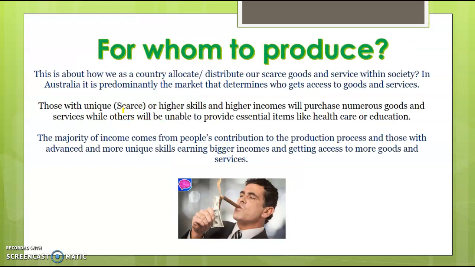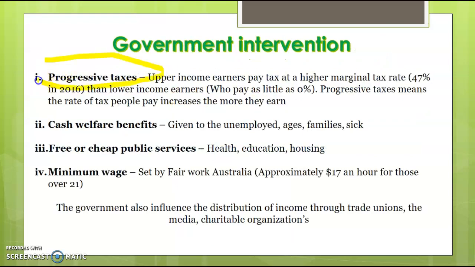For whom to produce, again, it's about who gets access to our goods and services. We have a market economy, so it's basically those with higher skills that generally generate higher incomes, assuming those skills are in demand, those who make a more, I suppose, valued contribution to the production process. The government steps in through progressive taxes, so we tax the rich at a higher rate, or high income earners at a higher rate.